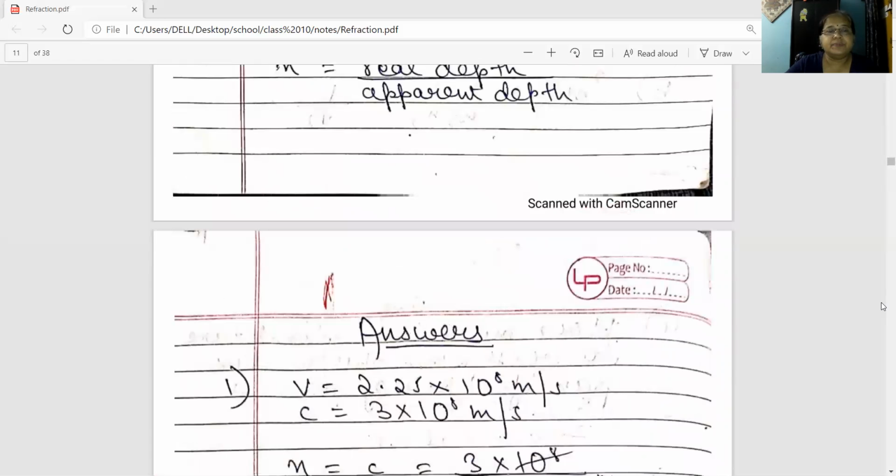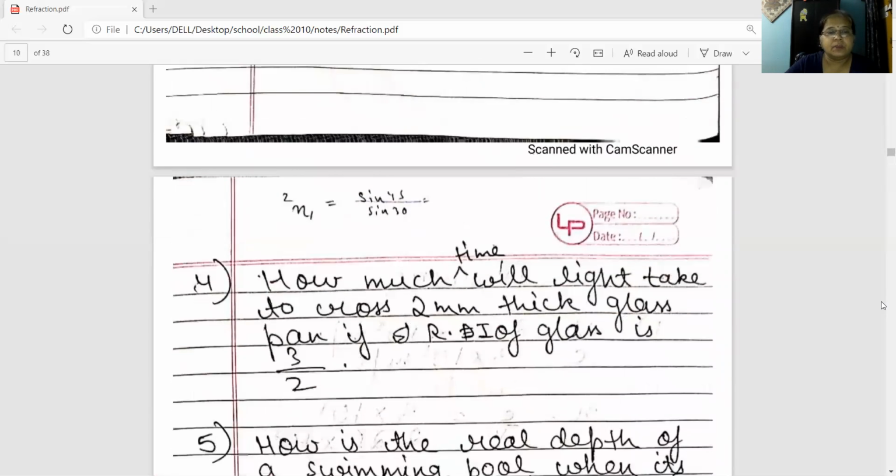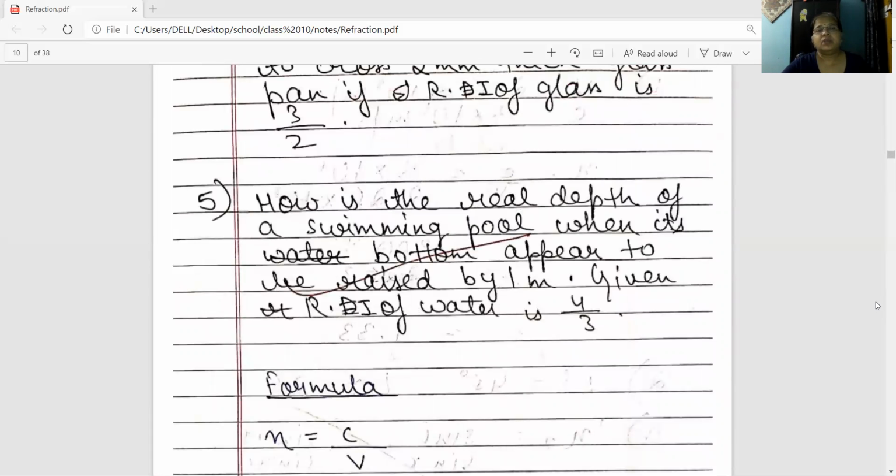10 to the power minus 11 second is the answer. Number 5. What is the real depth of a swimming pool when its bottom appears to be raised by 1 meter? You are asked to find out the real depth. Given, refractive index of water is 4 by 3.